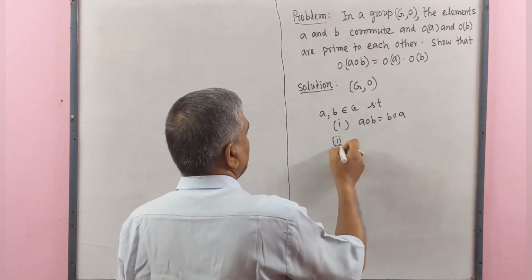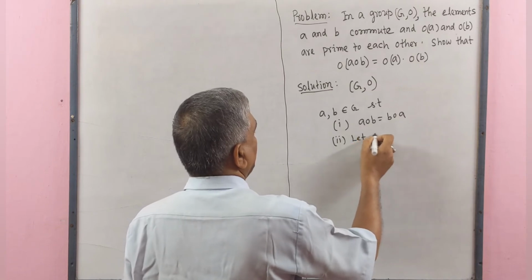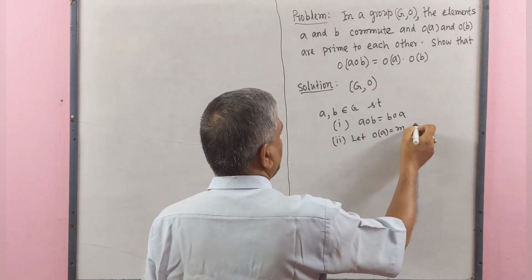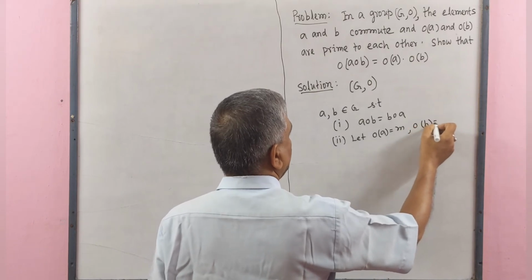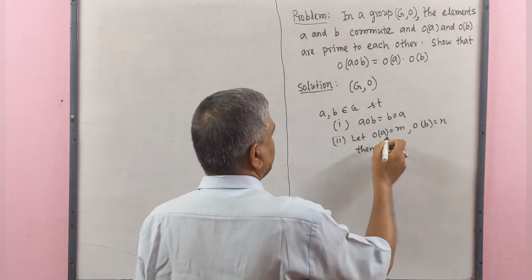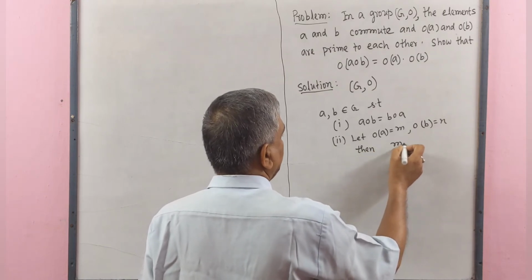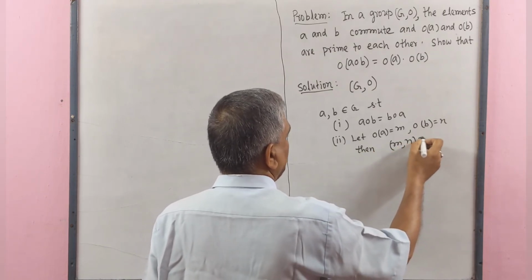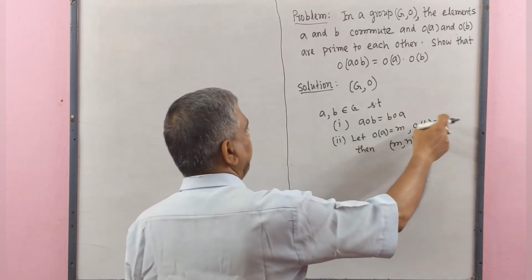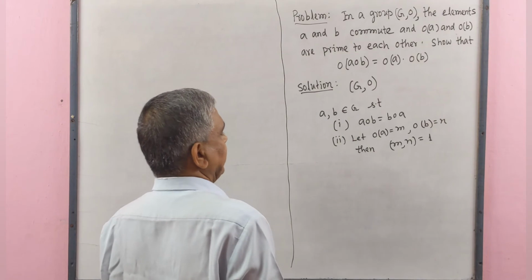Number 2, let order of A equal to M, order of B equal to N, then GCD of M and N equal to 1. That means M and N are prime to each other.